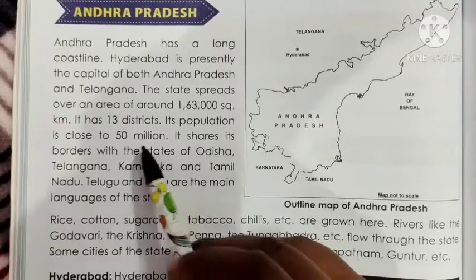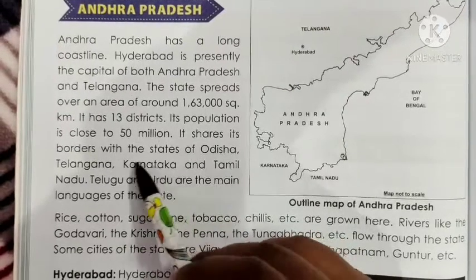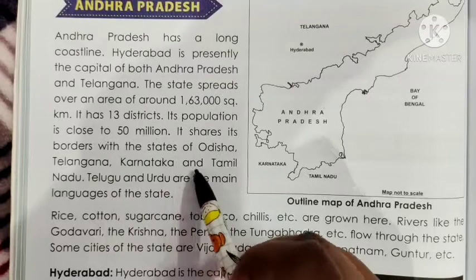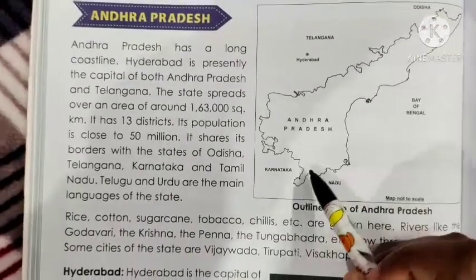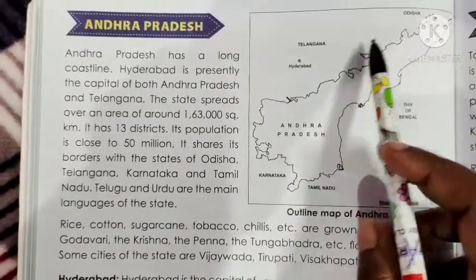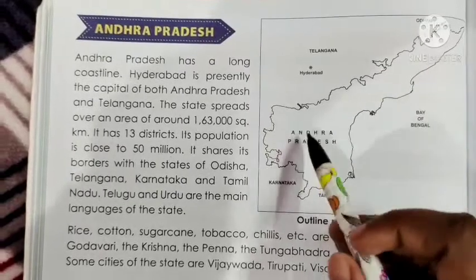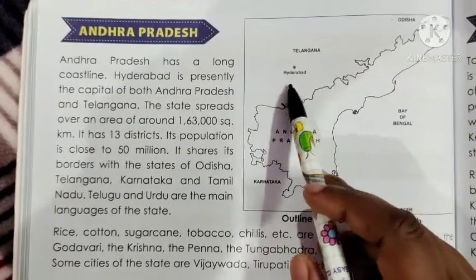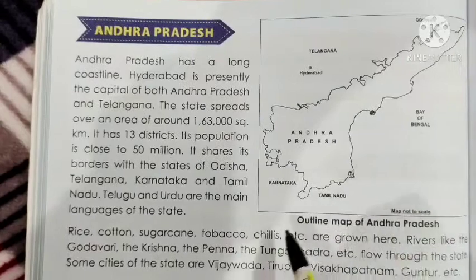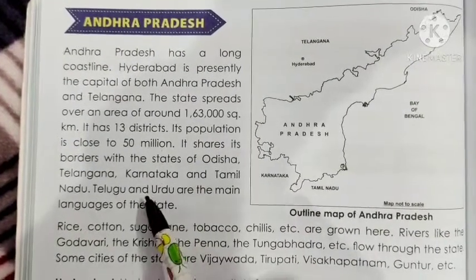It shares its borders with the states of Odisha, Telangana, Karnataka and Tamil Nadu.